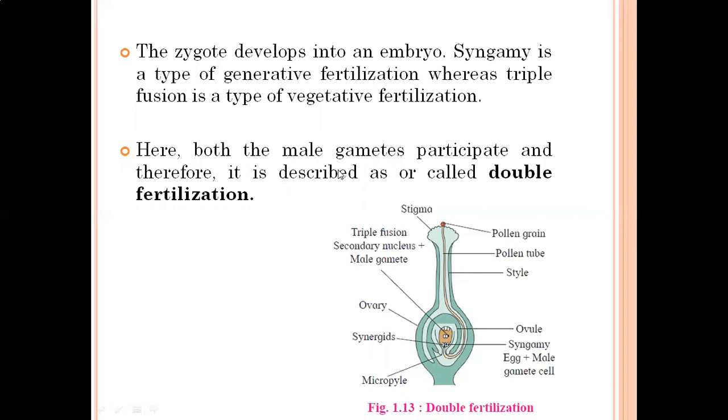Here both male gametes participate, meaning the two male gametes present inside the pollen tube are both utilized. The first is utilized to produce the zygote, and the second to produce PEN, the primary endosperm nucleus. So both male gametes participate, and therefore it is described as double fertilization.